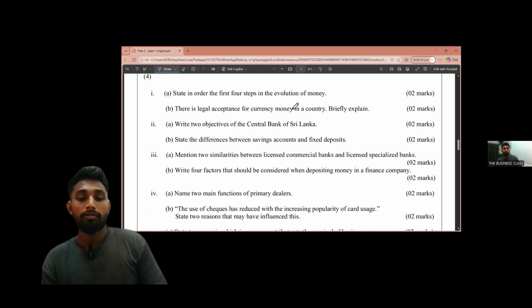Then the next one is paper money, currency notes. Then the next one is credit money or bank money. It's better to write bank money. Okay, these are the steps in the evolution. I saw someone has written wrong answers.